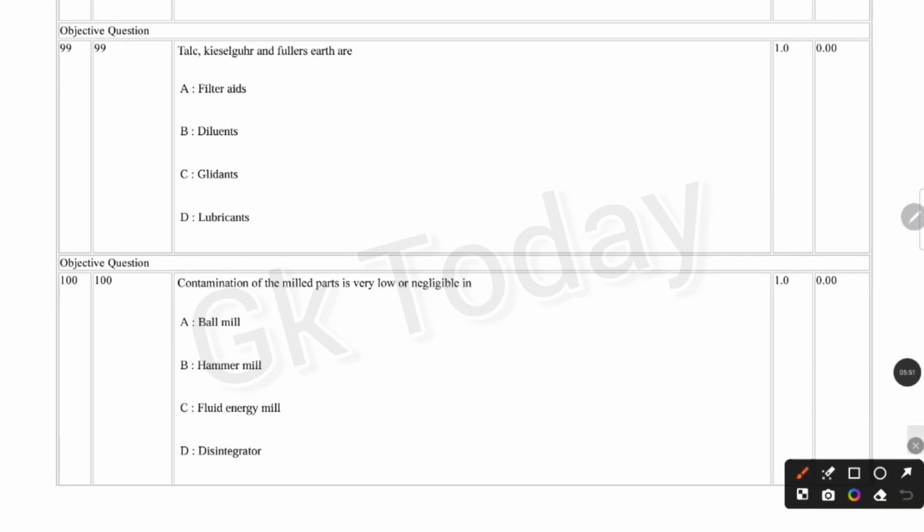Next question. Okay. Talc, sugar and Fuller's earth are filtrates, diluents, glidants, lubricants. Filtrates. Next question. Contamination of milled parts is very low or negligible in ball mill, hammer mill, fluid energy mill, disintegrator. Contamination of milled parts is very low or negligible in fluid energy mill.